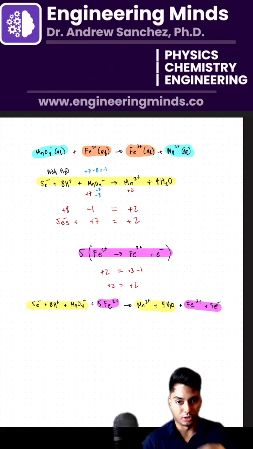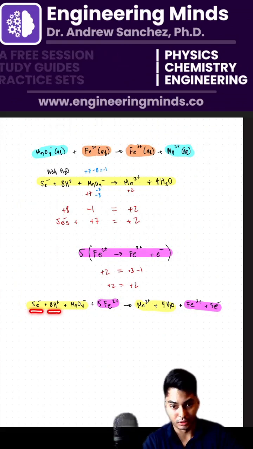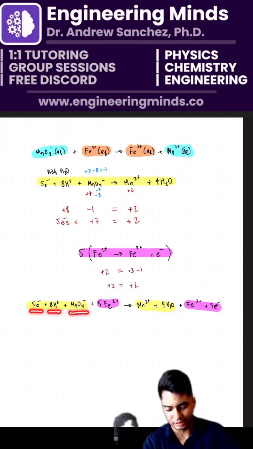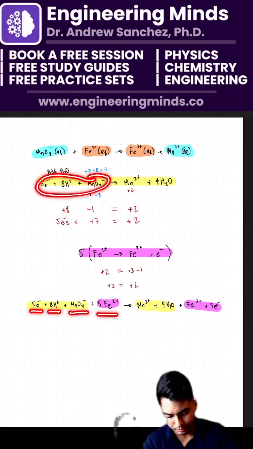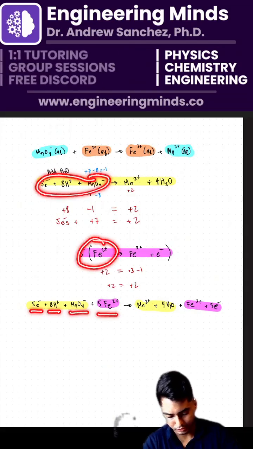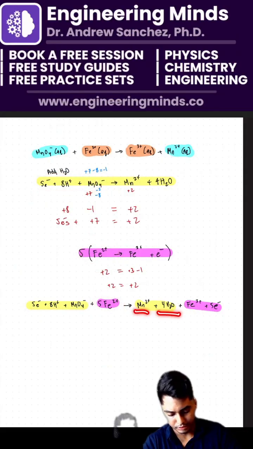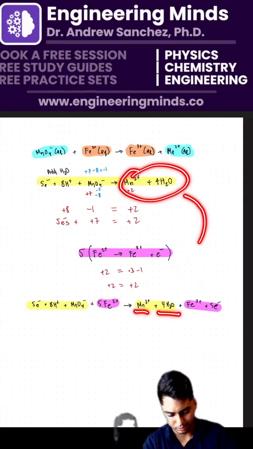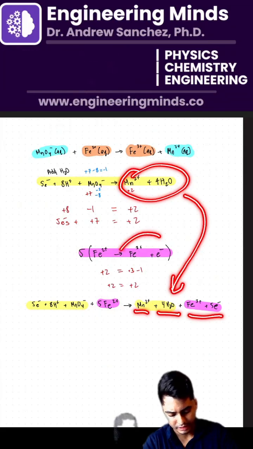So our overall reaction here is 5 electrons plus 8H+ plus MnO4-, which again came from that first reaction, plus 5 electrons plus Fe2+, which came from that second reaction, equals Mn2+ and 4H2O. I'm going to bring that down over here, and then plus Fe3+ and 5 electrons.